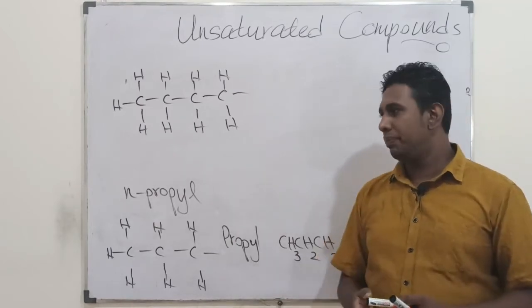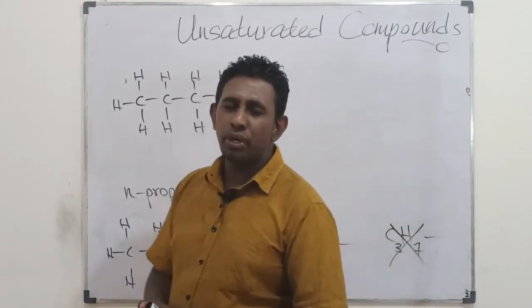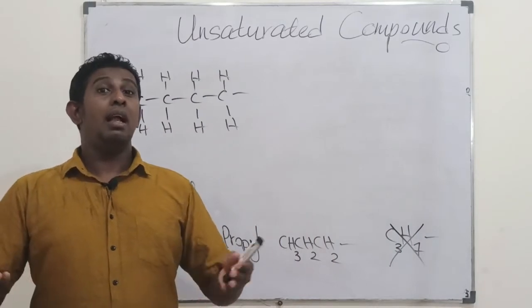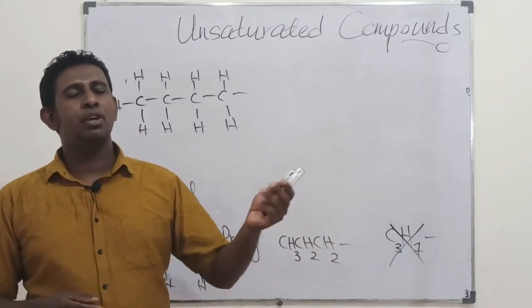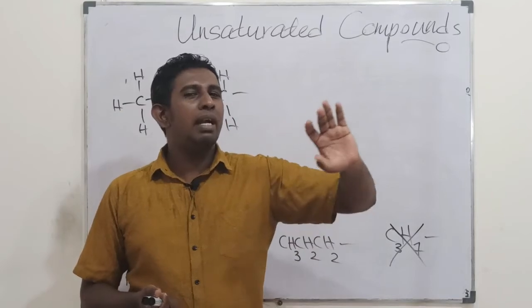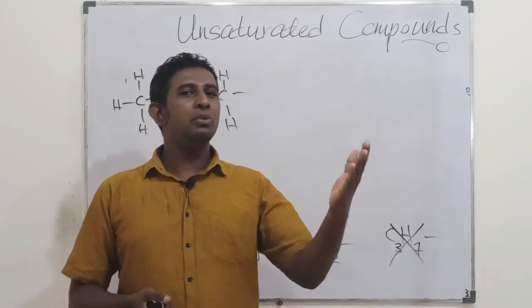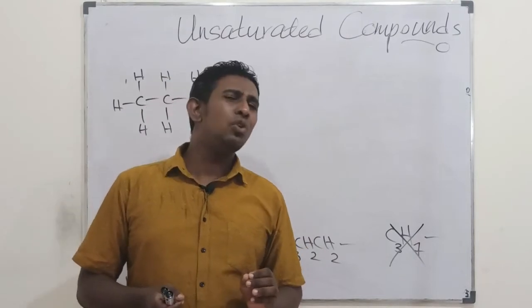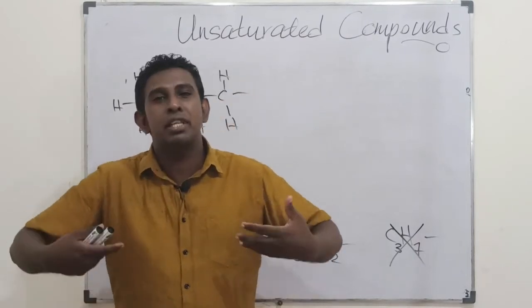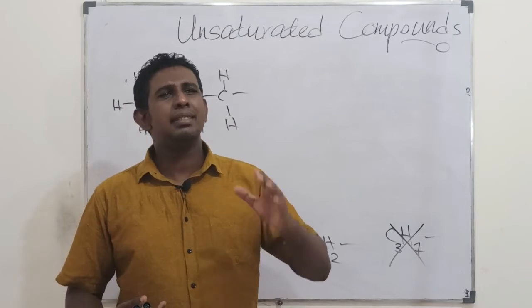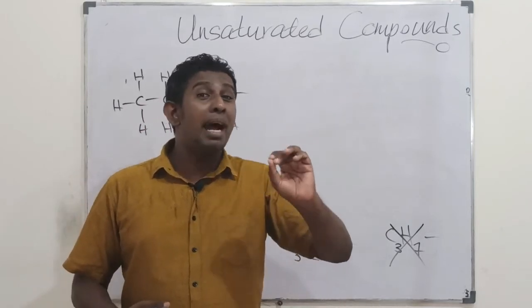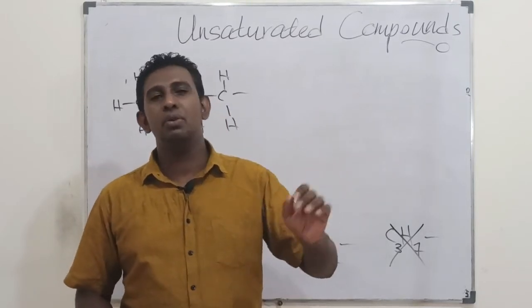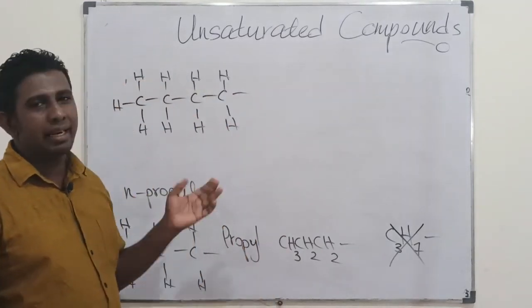So students, when you get an alkane with a certain number of carbons, when you deduct one hydrogen there, you could get an alkyl group. That's why alkyl groups are not compounds themselves. They serve as side chains, just branches of molecules. Those are the alkyl groups.